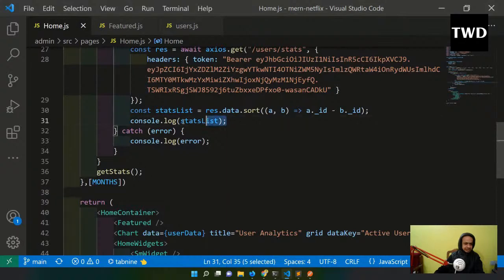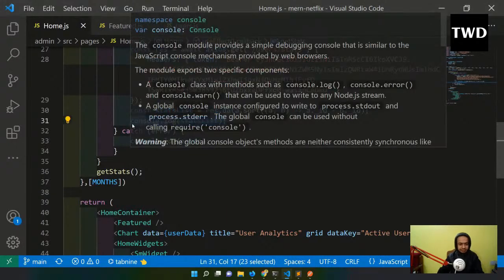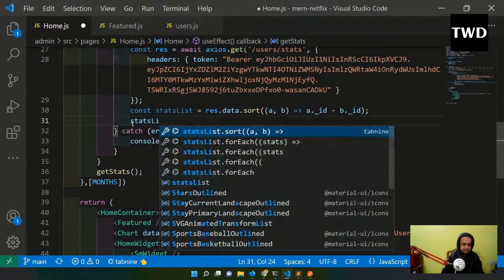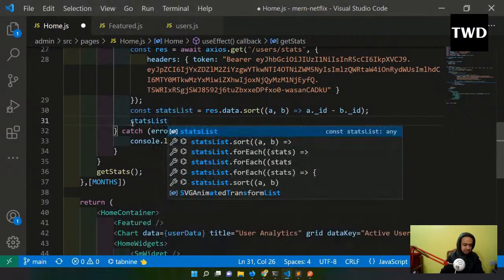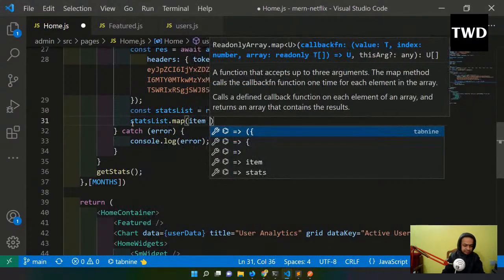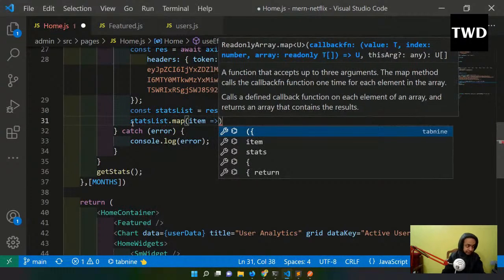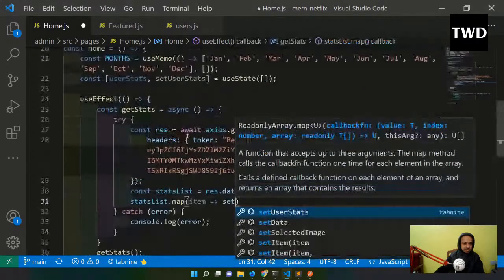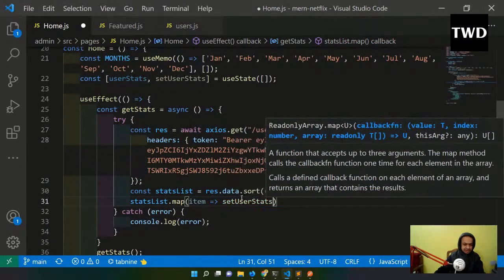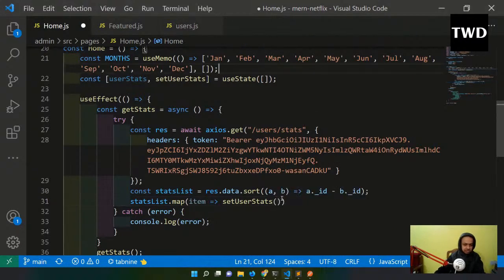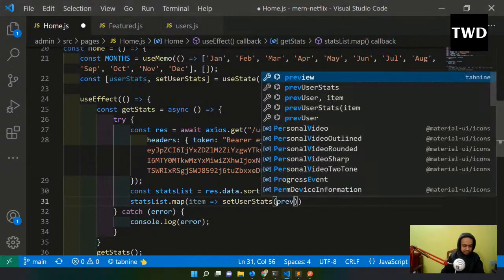So for that, what I'm going to do here is map through this statsList. statsList.map(item), and I'm mapping through each one of them, and then I'm doing setUserStats.